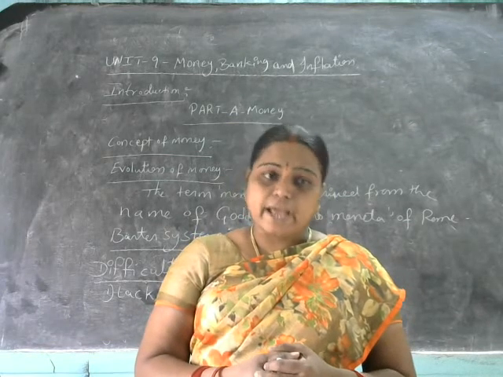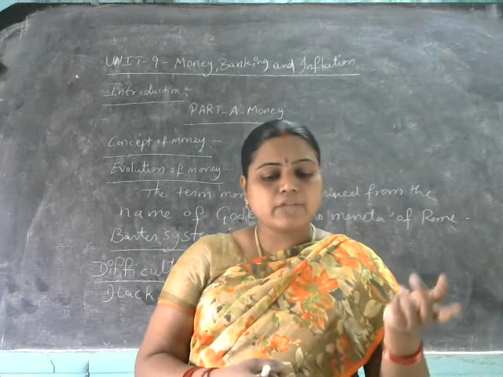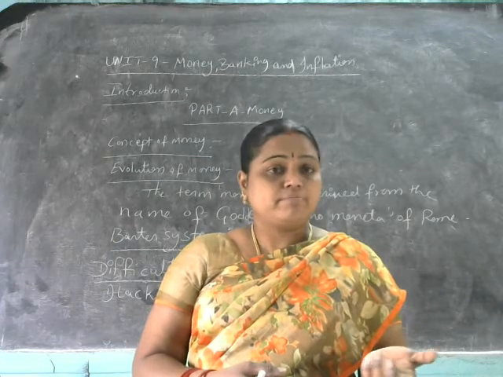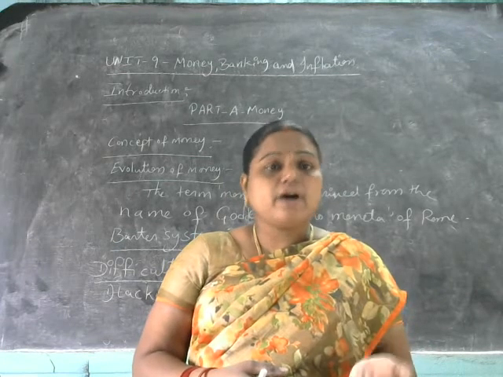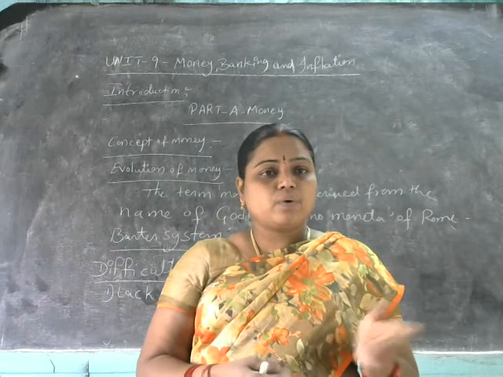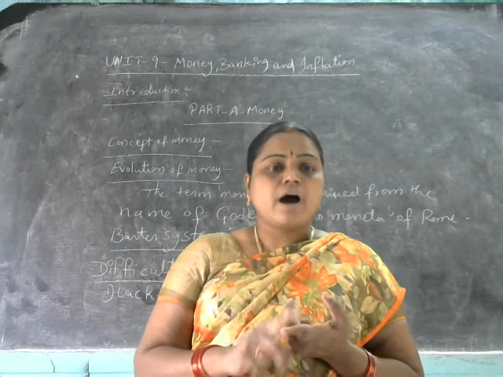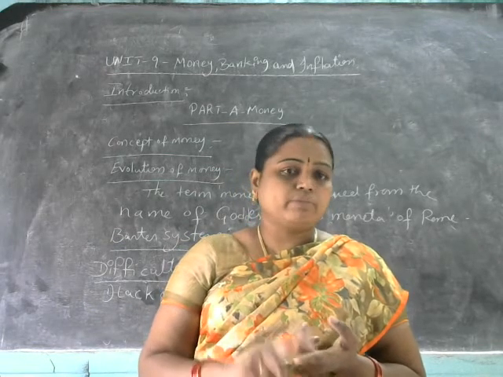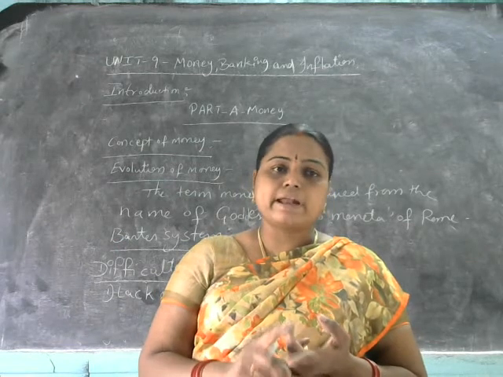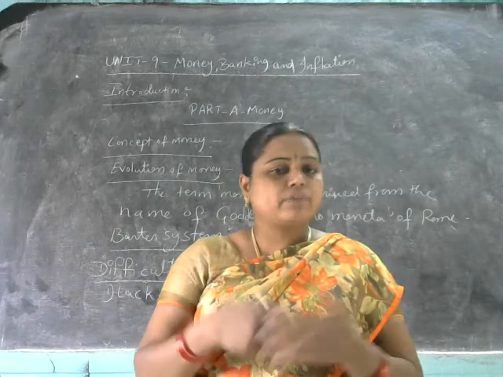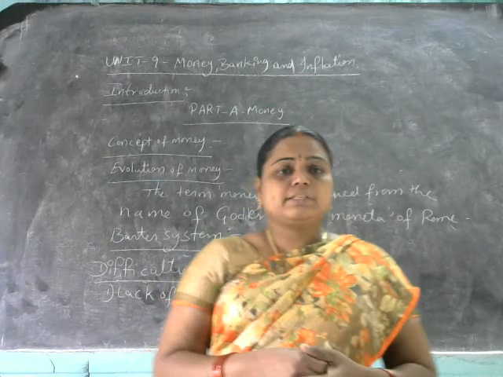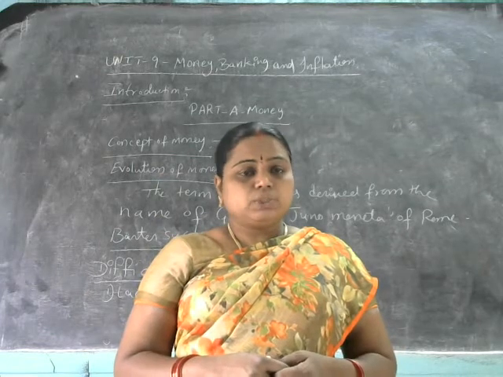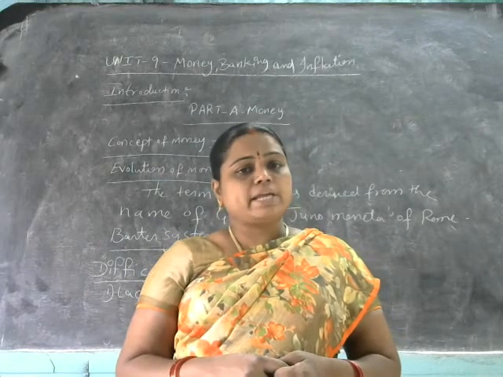Then the buyer must have the rice and he must be willing to exchange the rice for the goat here. Then only the coincidence of wants is going to arise between the buyer and the seller. Then only the barter system is going to be possible. Otherwise the buyers and sellers will face difficulty here. So that is the first and foremost difficulty of the barter system. Due to that, money came into existence.